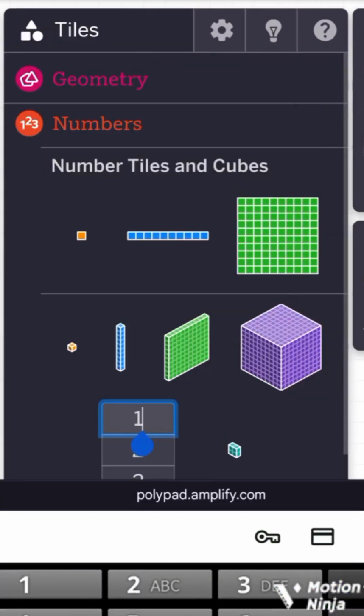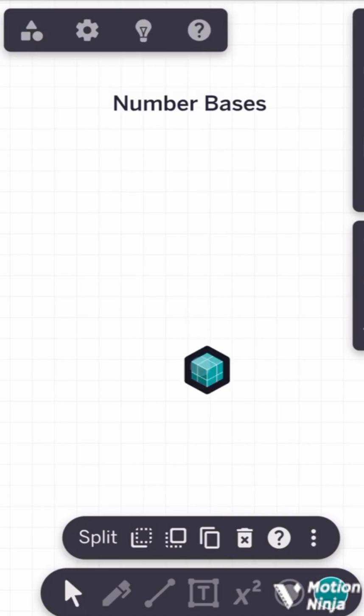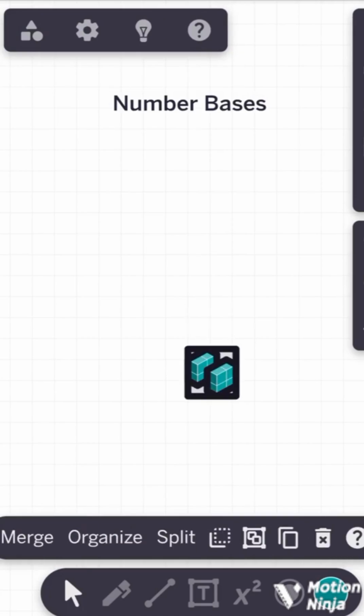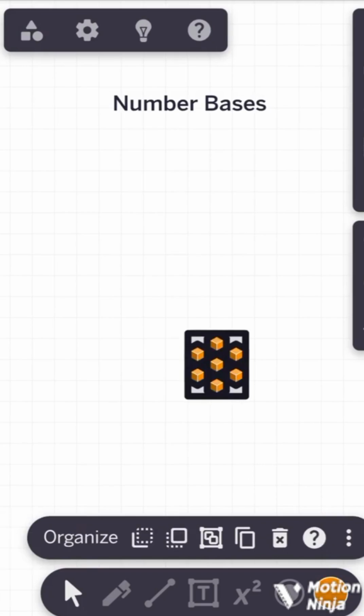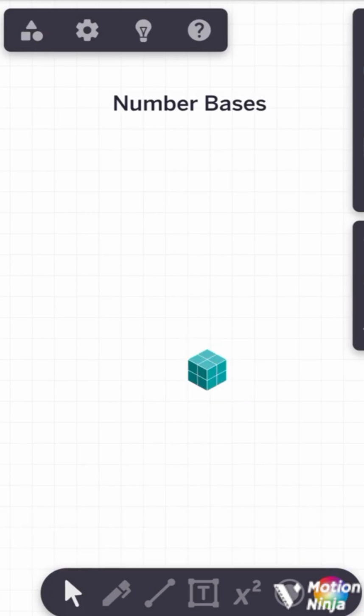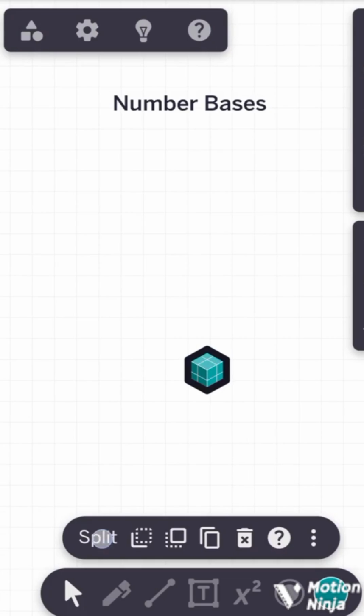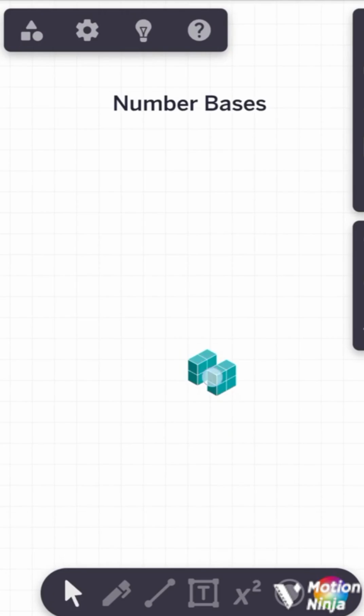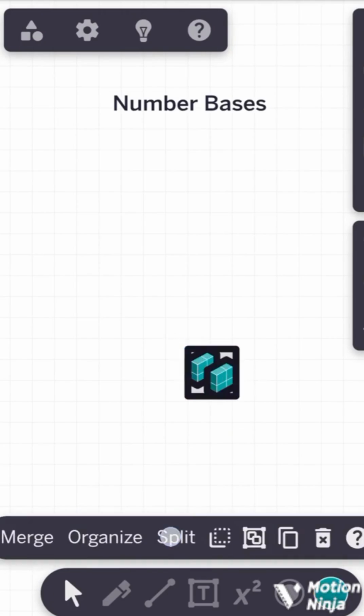And we can say this is what? Two groups of two groups of two groups of ones. Now, if we don't want to count in ones, probably we want to count in fours, we can say two groups of fours, or we can say two groups of two groups of twos.